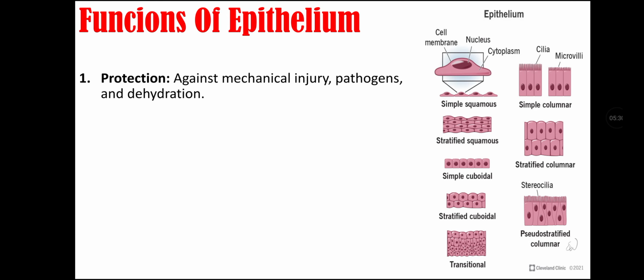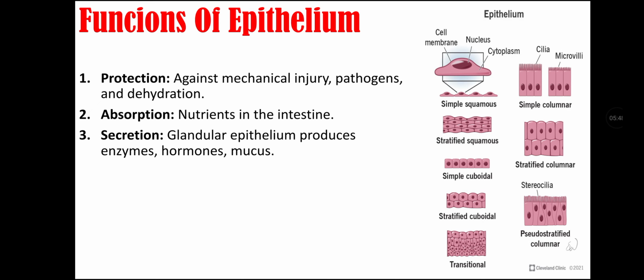Functions of epithelium. First function is protection, as epithelium protects against mechanical injury, pathogens and dehydration. Second function is absorption, as there is nutrient absorption in the intestine through the epithelium that is present there. Third function is secretion, as glandular epithelium produces enzymes, hormones and mucus.